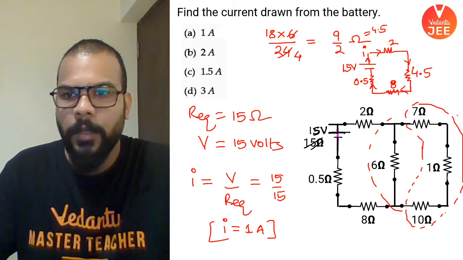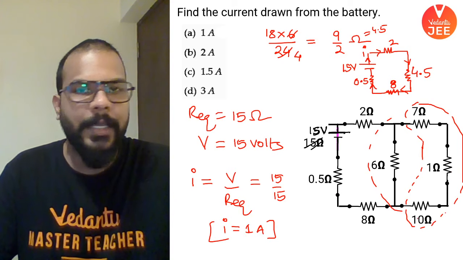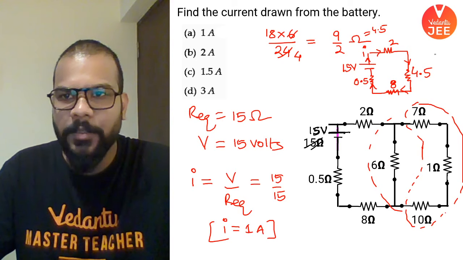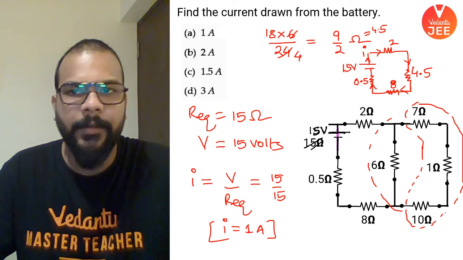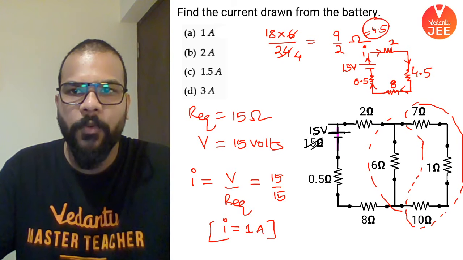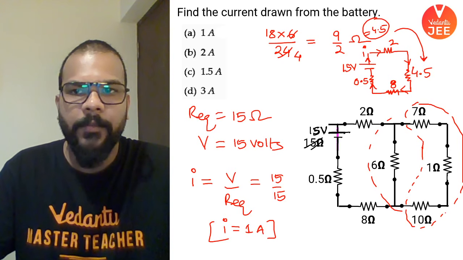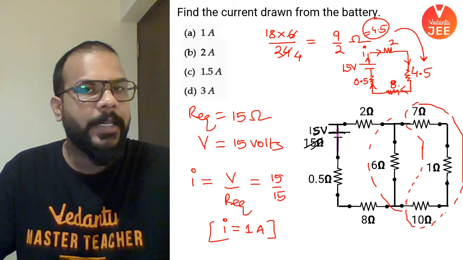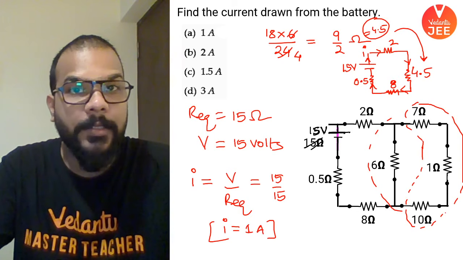Okay, cool. What we did, 7 plus 1 plus 10, 18. 18 and 6 are connected in parallel, means you can see 18 here, 6 here. Their equivalent came out to be 4.5. We put it here. Then 4.5 plus 0.5 is 5, 5 and 2 is 7, 7 plus 8 is 15. That's what we get as the equivalent resistance.